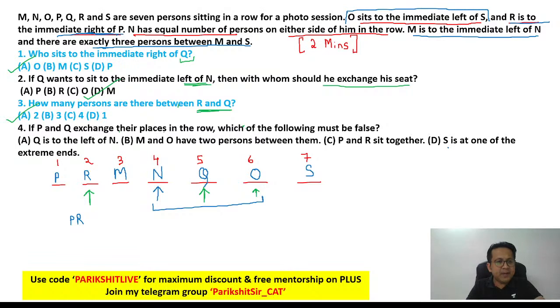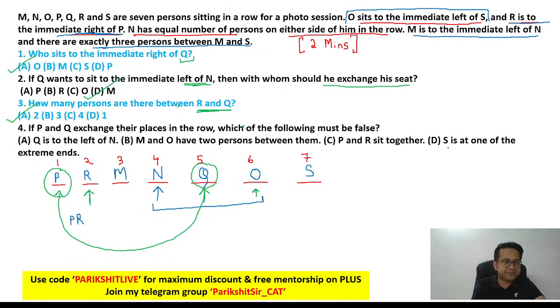Next, if P and Q exchange their places in the row, so P is out here, Q is out here, they are going to exchange their places. Then which of the following must be false? You have to figure out the false statement.